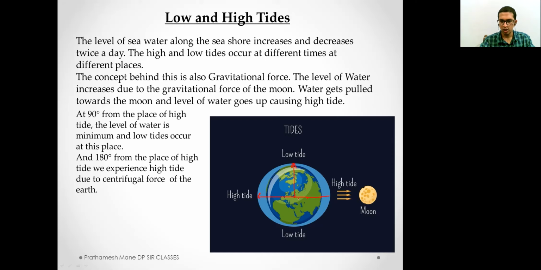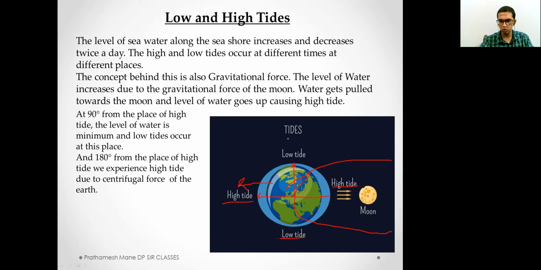Now this earth is revolving in an elliptical orbit, so centrifugal force might apply on the earth, and as a result of the centrifugal force, the force tries to push the water out, and that is why we find high tide on this side, while on this side the gravitational force of the moon pulls the water towards itself, and so we find high tide here.